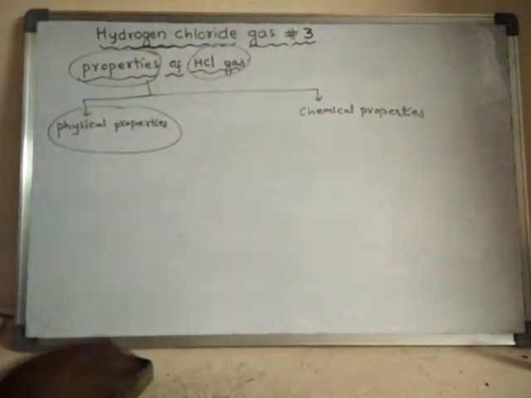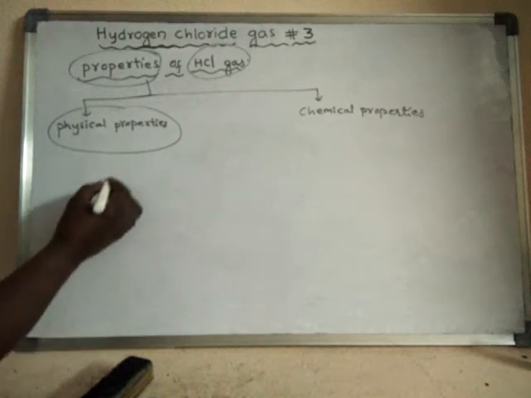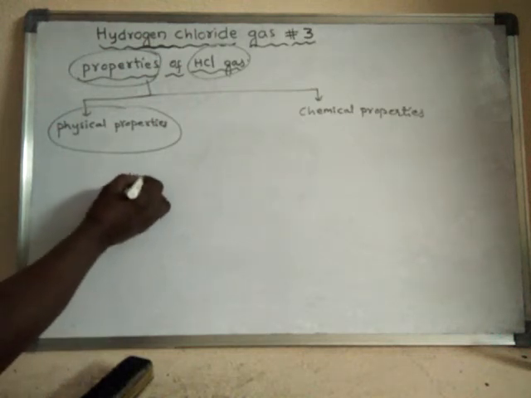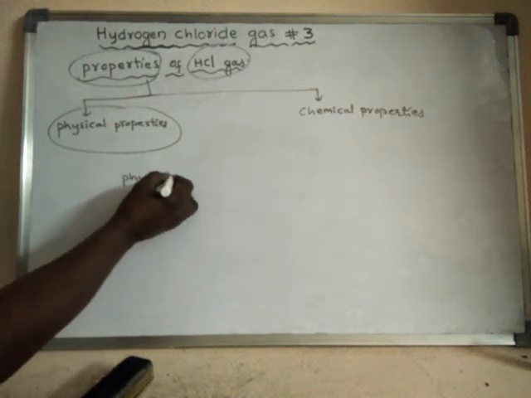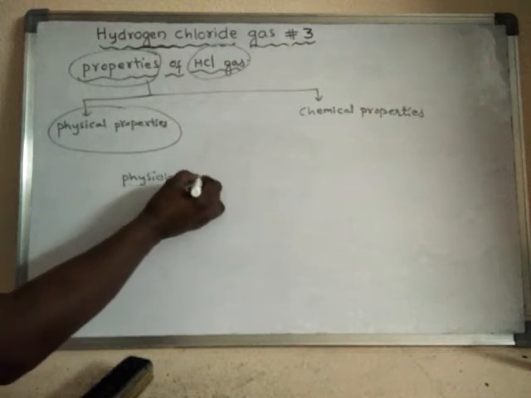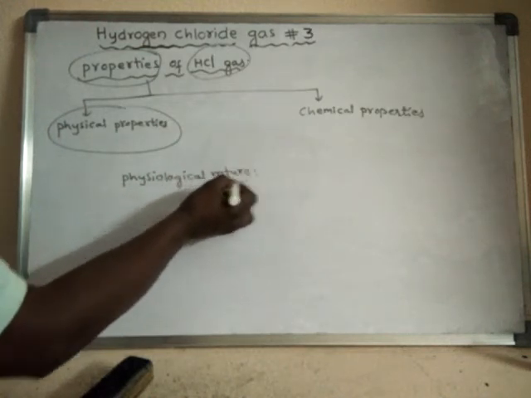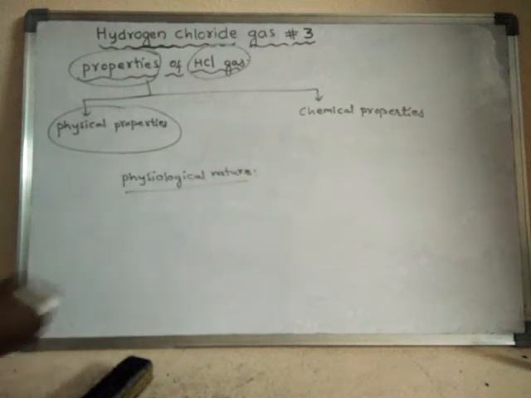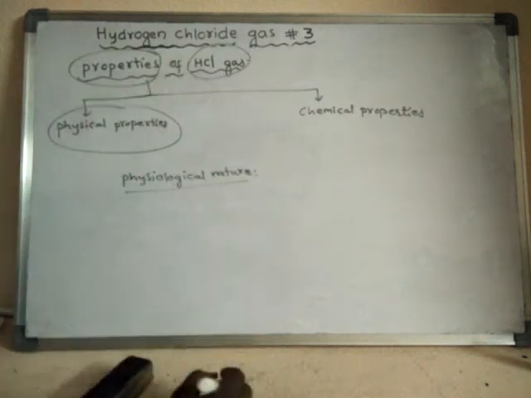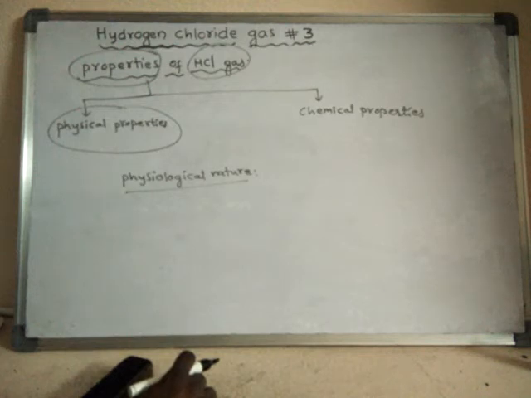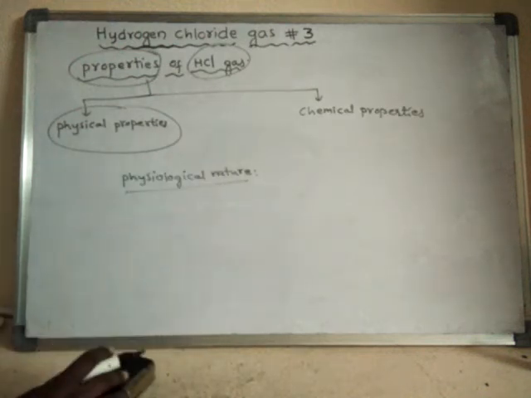That property is said to be physiological nature. Suppose this gas enters into the body, then what effects does it have inside the body? That is called physiological nature.